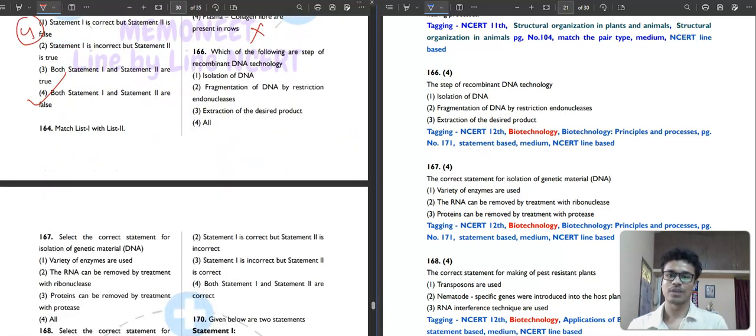So, it is saying that which of the following are the steps of recombinant DNA technology? Isolation of DNA, fragmentation of DNA by endonuclease, extraction of the desired product. So, all of these are the steps of recombinant DNA technology. So, fourth option will be your correct answer.